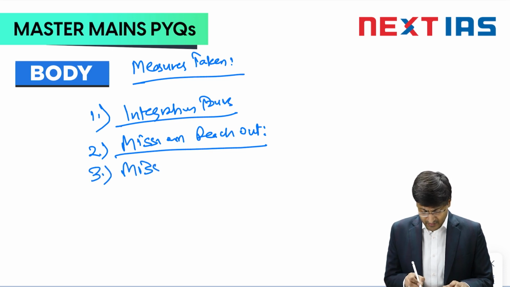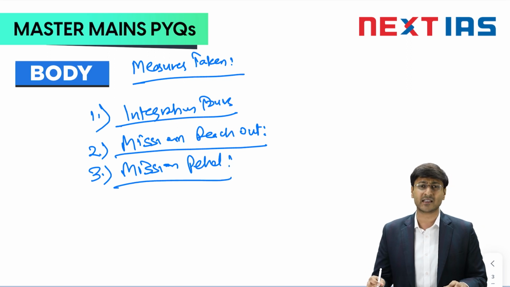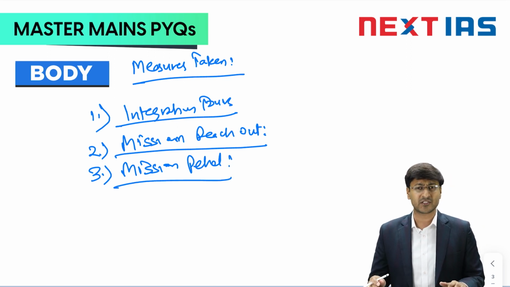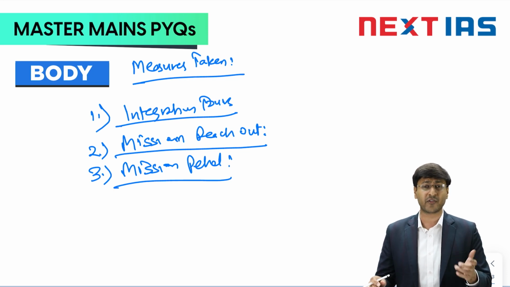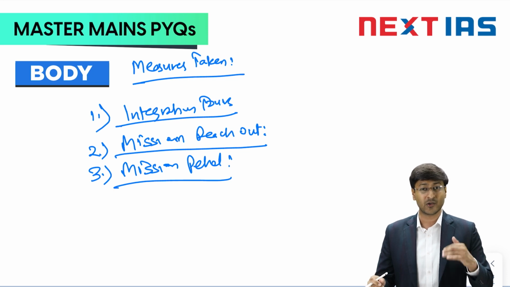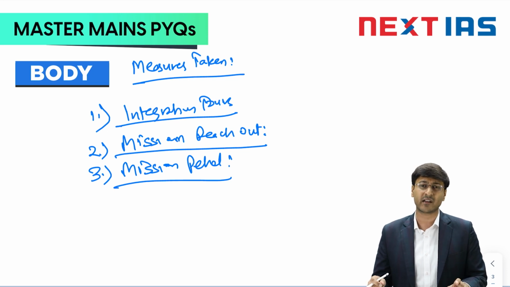Third is Mission Pahal. Mission Pahal is based on the theme of Ek Kadam Aman Ki Or. This program ensures that the local officials of the valley have face-to-face interaction with the youth. Why? To hear their grievances. Once the youth are able to portray their grievances to the local officials, then the administration can work on them.